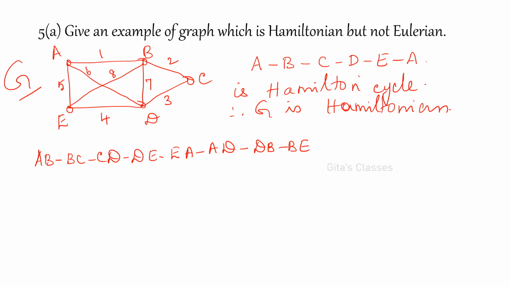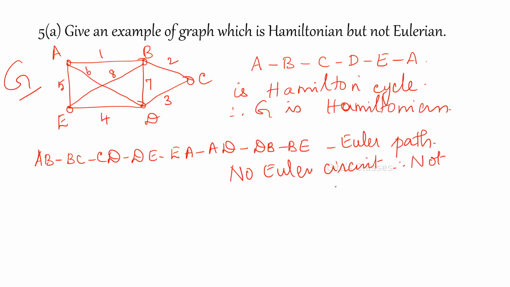No more edge is there. Okay. Therefore, why is it not like that? It is only an Euler path. Euler path is there, but no Euler circuit. Therefore, this graph G is not Eulerian.